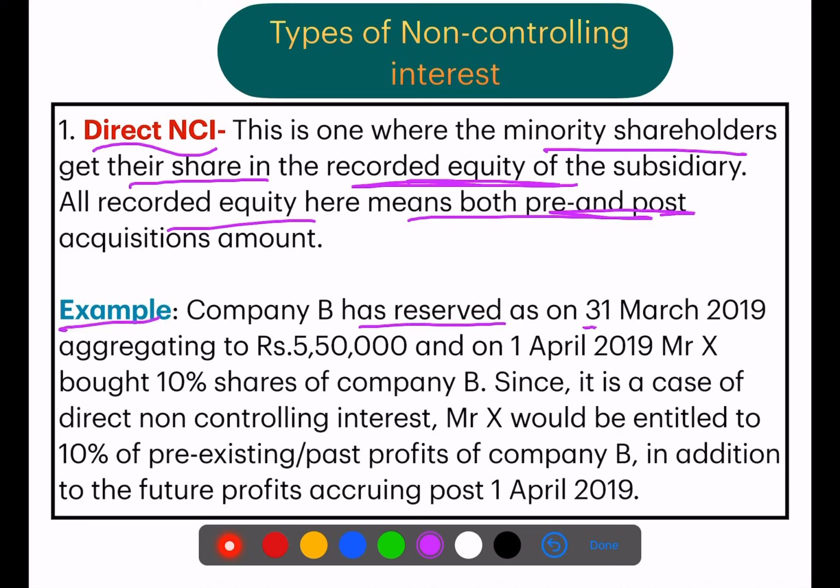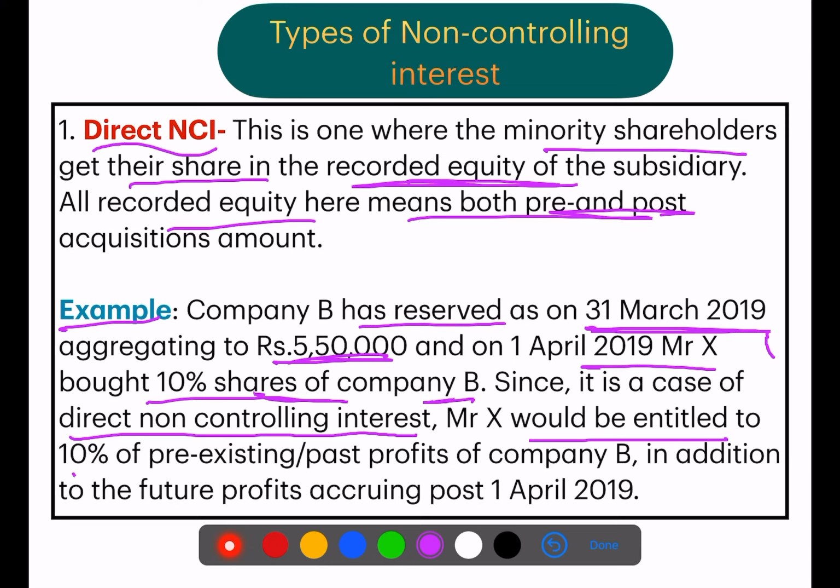Company B has reserves as on 31st March, which is our books closing date, aggregating to rupees 5,50,000, and on 1st April 2019, Mr. X bought 10 shares of Company B. Since it is a case of direct non-controlling interest, Mr. X would be entitled to 10% of pre-existing and past profits of company B in addition to the future profits accruing post 1st April 2019.